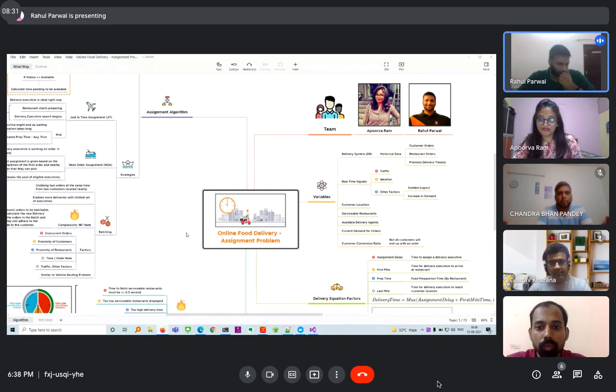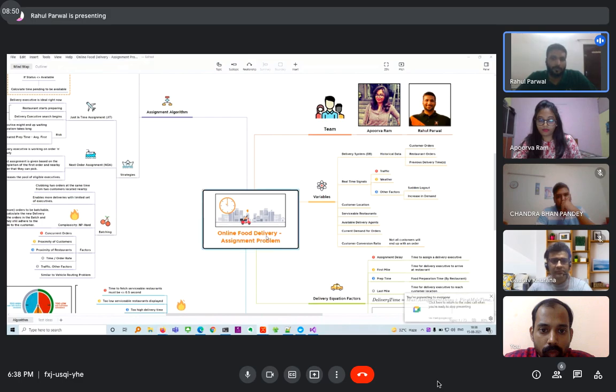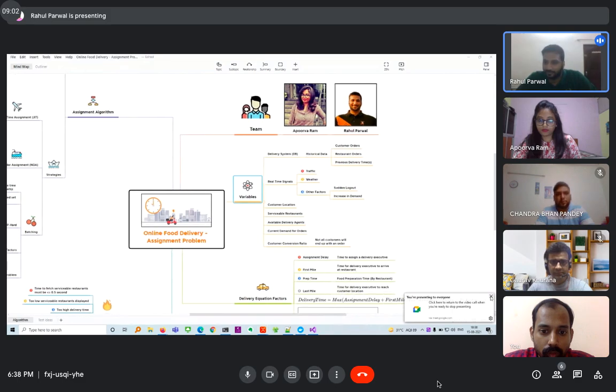Okay, so we have created this map where we talk about the algorithm. We have created 2 maps. In the first map, we will talk about the algorithm. In the second map, we'll talk about test ideas to test the algorithm and what all we can do with the algorithm. So, this is the team. Apoorva and I have paired up on this online food delivery assignment problem. I'll start with the variables that are involved in this problem.